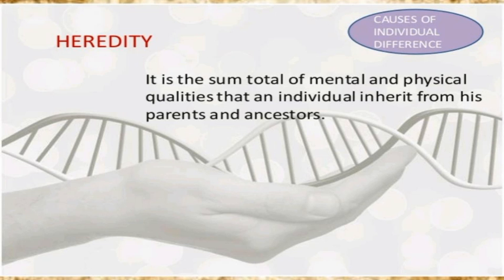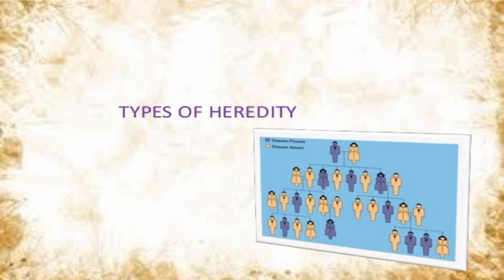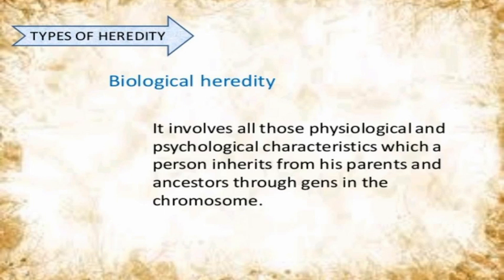So what is heredity? It is the sum total of mental and physical qualities that an individual inherits from his parents and ancestors. Types of heredity. Biological heredity involves all the physiological and psychological characteristics which a person inherits from his parents and ancestors through genes in the chromosomes.